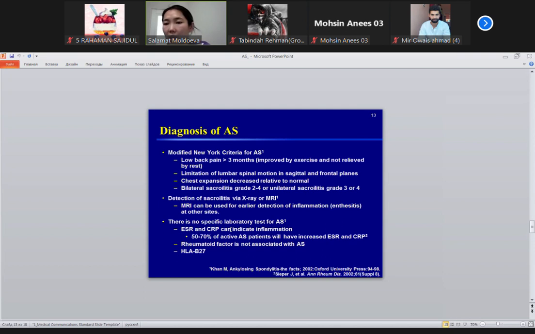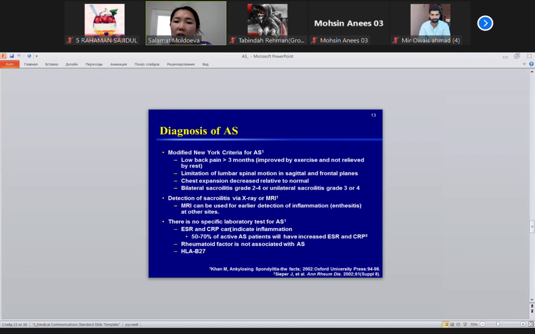Now, the criteria of ankylosing spondylitis, students. We have the New York criteria, and here there are four criteria. First, low back pain for more than 3 months that is improved by exercise and not relieved by rest. It means a patient should move. But in common, all patients with ankylosing spondylitis in hospital always feel pain. They always complain of pain; it improves a little bit by exercise. Of course, there will be limitation of lumbar and spinal motion.